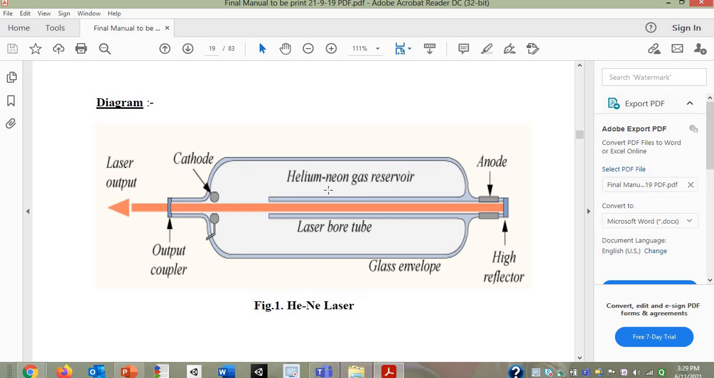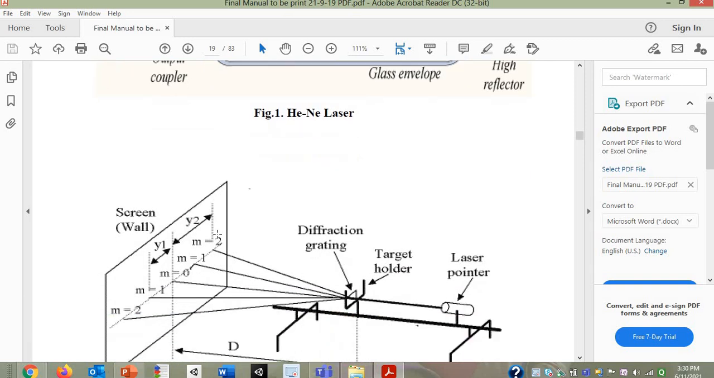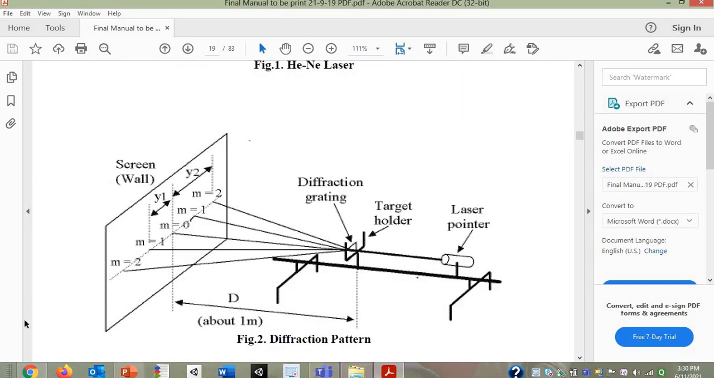So basically two inert gases are taken in a glass envelope, and by their combination the lasing action is performed over here, and of course at the output you will get the laser light. That laser light will be monochromatic, it will emit only one colored light. Okay, so this is related to the diagram.